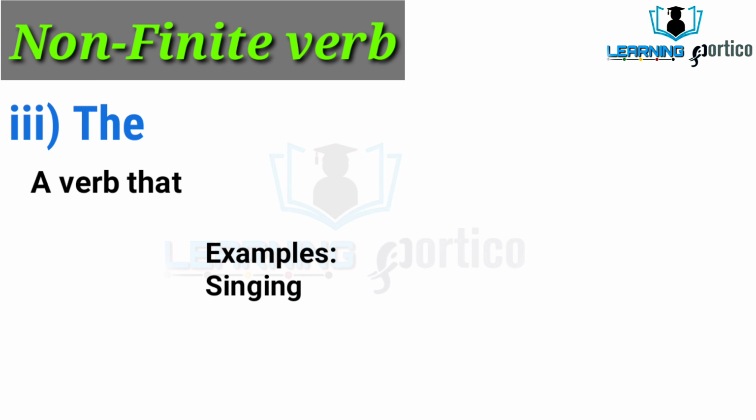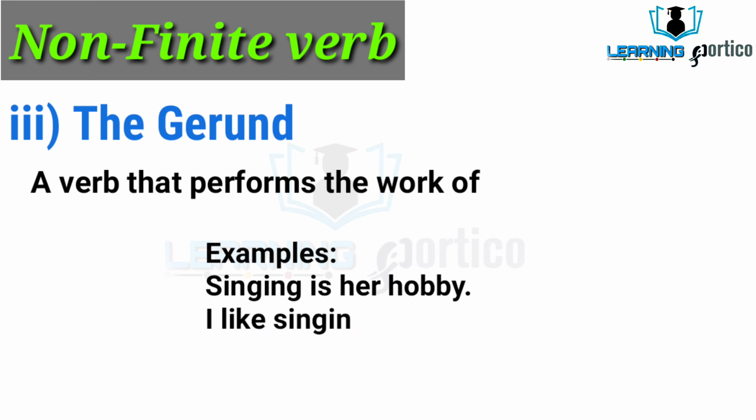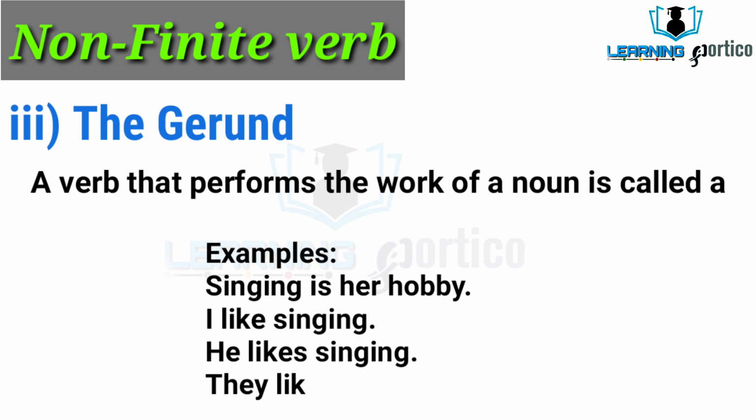The gerund. A verb that performs the work of a noun is called a gerund. Mainly, the verbs which perform the work of a verb as well as a noun are called gerunds. Let us see the example. Singing is her hobby. Here the word singing is formed from the verb sing.